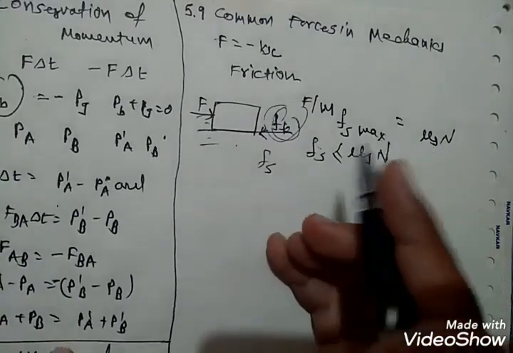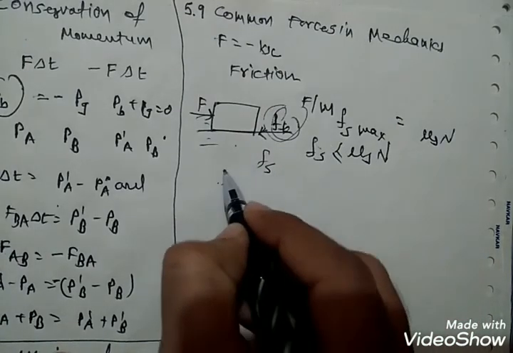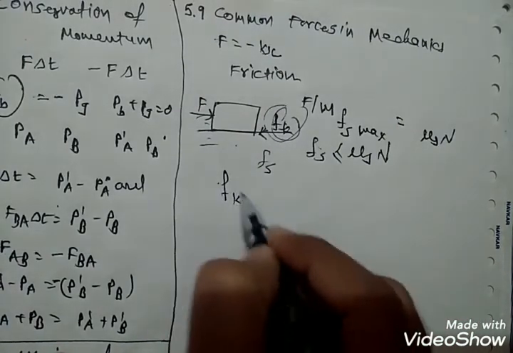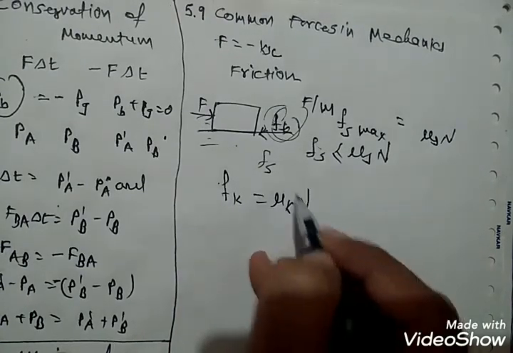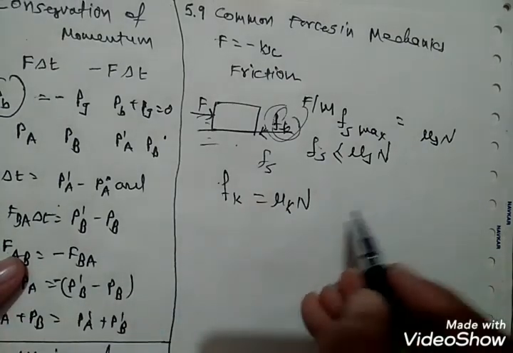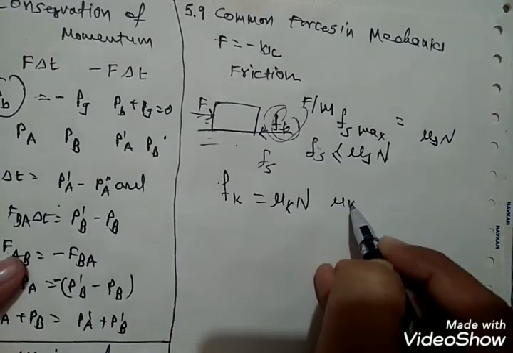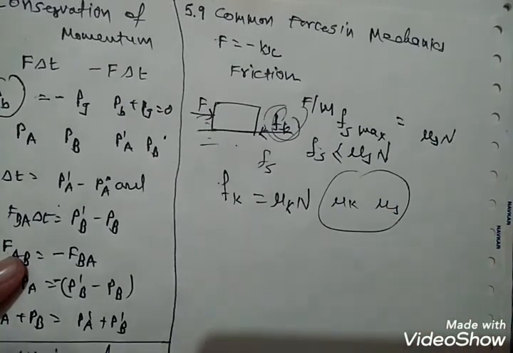It satisfies a law similar to that of static friction. We can write Fk, the kinetic friction, equals mu k N, where mu k is the coefficient of kinetic friction, depending only on the surfaces in contact, and mu k is less than mu s.